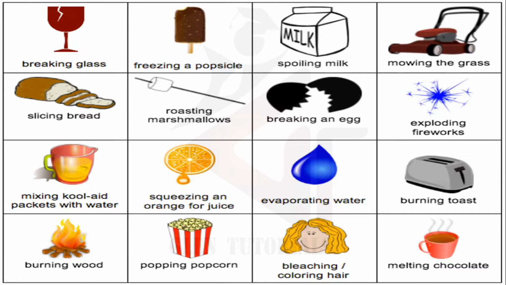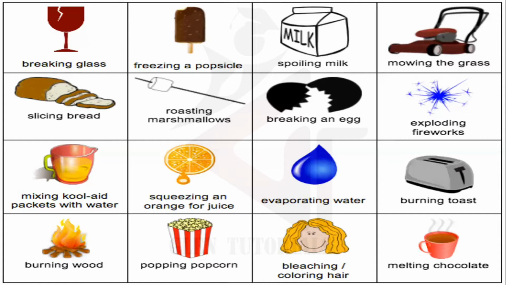For example, breaking of a glass, freezing of a popsicle like an ice cream or something, spoiling of milk, cutting of grass, slicing bread, marshmallows, if you'll have seen how it is made, breaking of eggs, exploding fireworks, toast, water evaporating, squeezing of an orange, mixing Kool-Aid packets with water, like for example, mixing some Glucon-D or some Tang or some powdered ready-made drink with water, burning of food, popping popcorn, coloring your hair, melting chocolate.